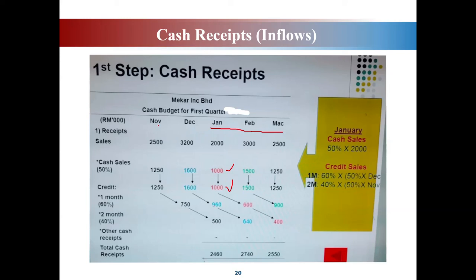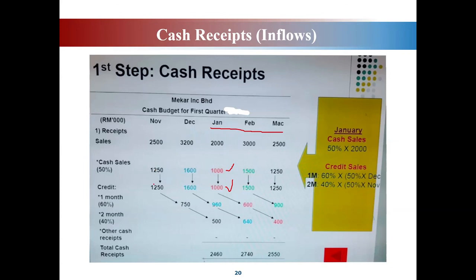Alright. Why do we need November amount, November details? Because we need to put in January for credit sales, 2 months after. So how did you get 500? It comes from November, because November sales, the total sales is 2,500. Meaning that the cash sales is only 1,250, because only half of this is paid in cash.